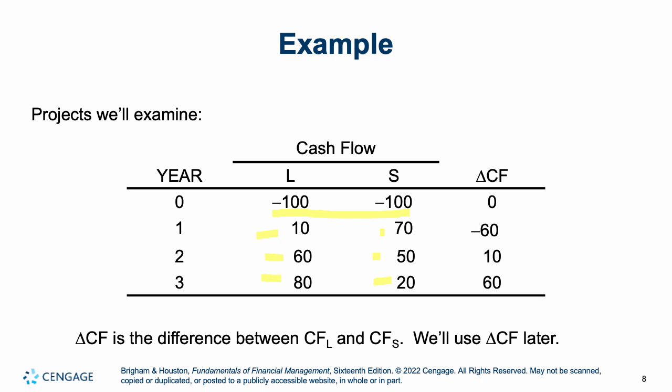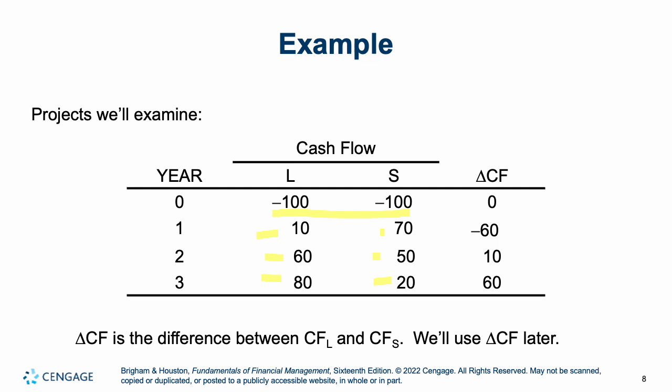So delta cash flow, or difference in the cash flow between them. In year 1, Project S is making you more money. In year 2, Project L. In year 3, Project L as well. And if we sum total these, we're going to get 80 plus 60, or 140, plus 10, or 150. This one here, 70 plus 20, 90 plus 50, 140. So Project L is going to give us slightly more money, but Project S is giving us more money sooner.